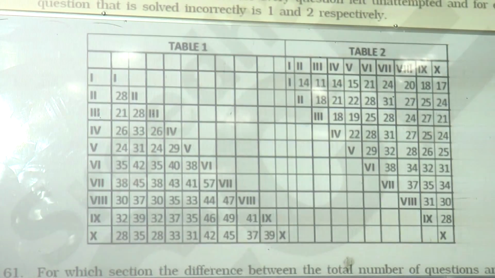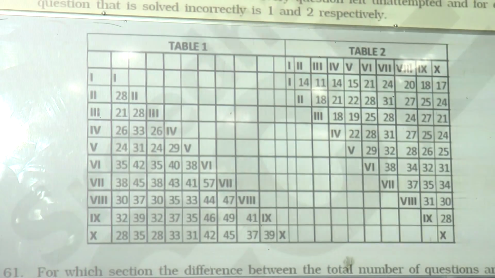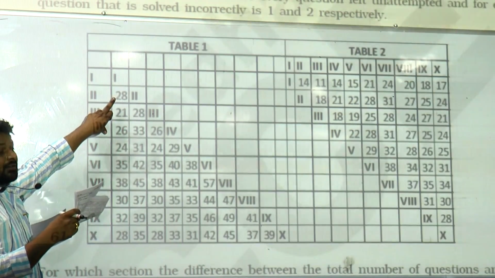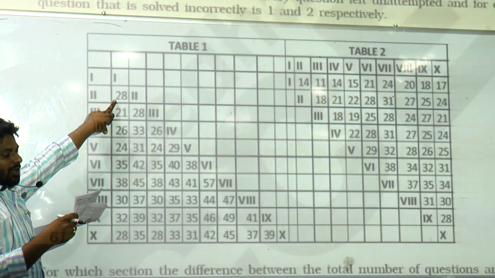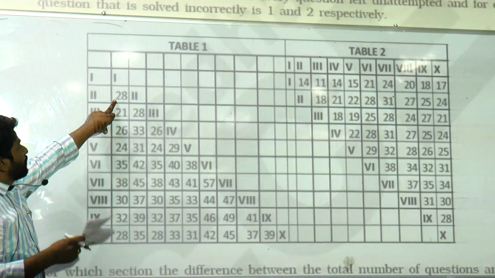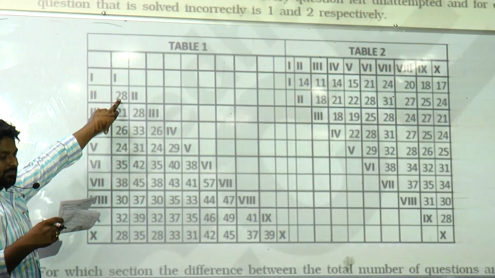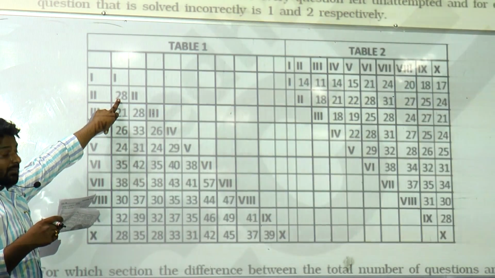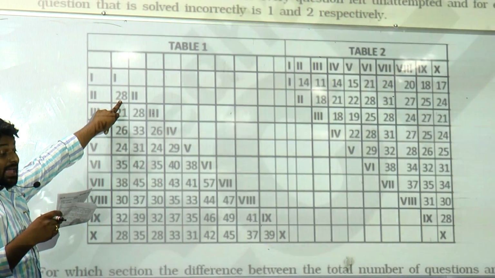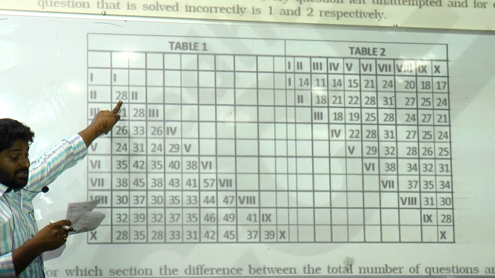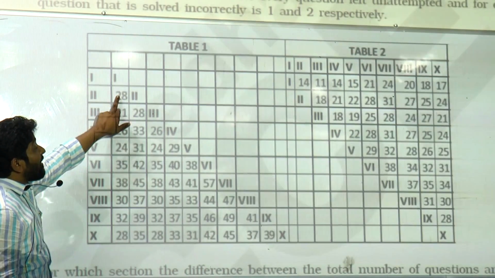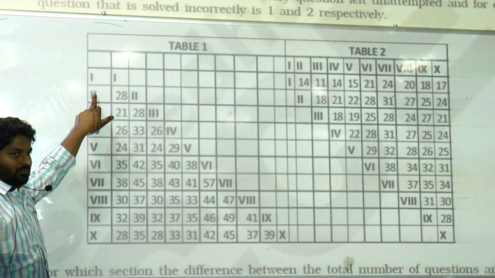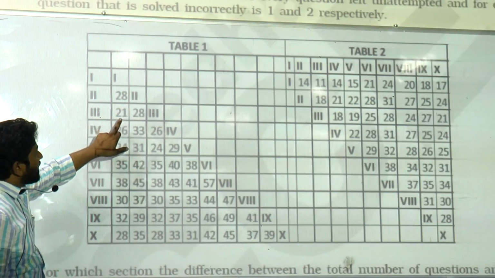What is here? Table 1 gives information about the average number of questions in each of the 10 sections. For example, in table 1, the block in which the column of section 1 and row 2 contains 28, marked in bold. Table 1 denotes the average number of questions in section 1 and 2. Okay? Next, what about 21?